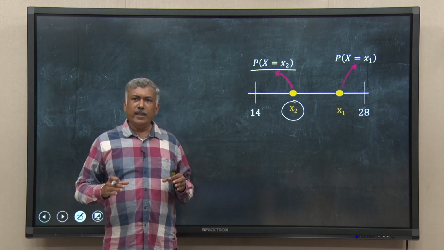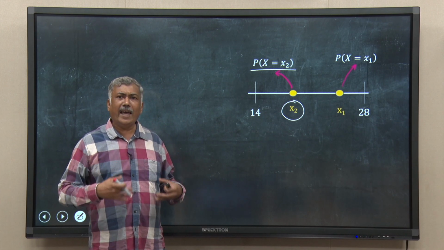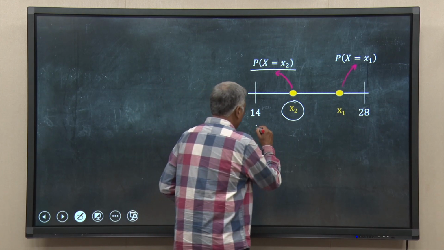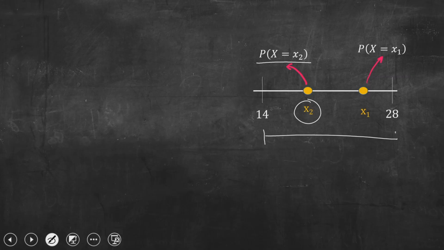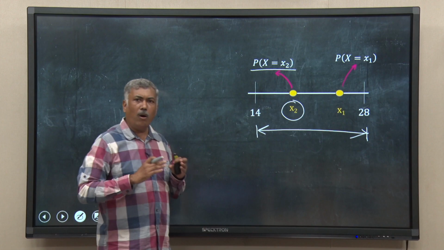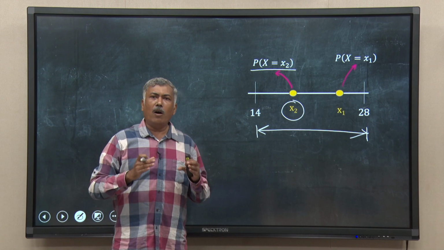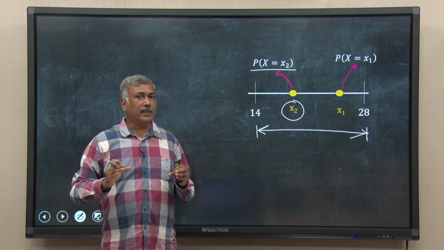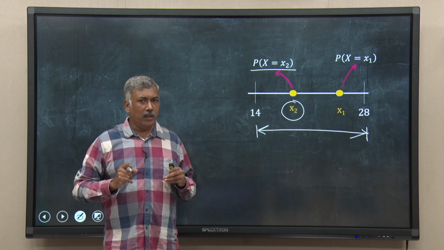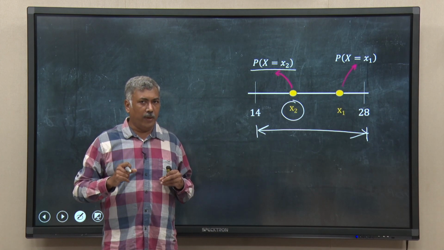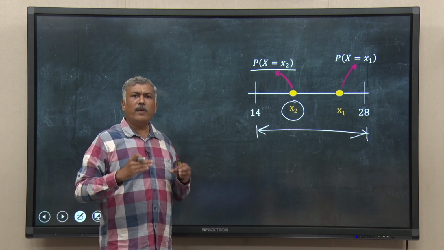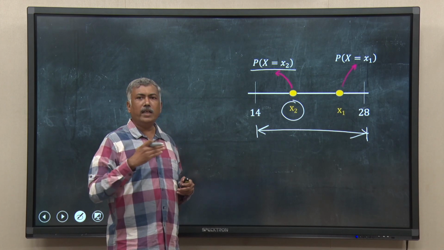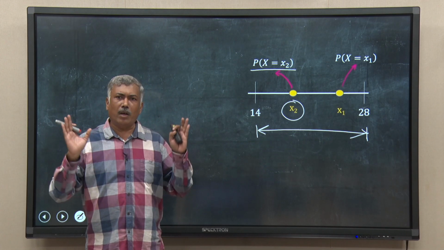In this way, take hundreds and thousands and lakhs of numbers between 14 and 28. All possible numbers, not 1 to 1000, all possible numbers. Take all values of x between 14 and 28. Remember, x is a continuous random variable, that means continuous numbers, right. So, take all possible values of x between 14 and 28 and get their probabilities.